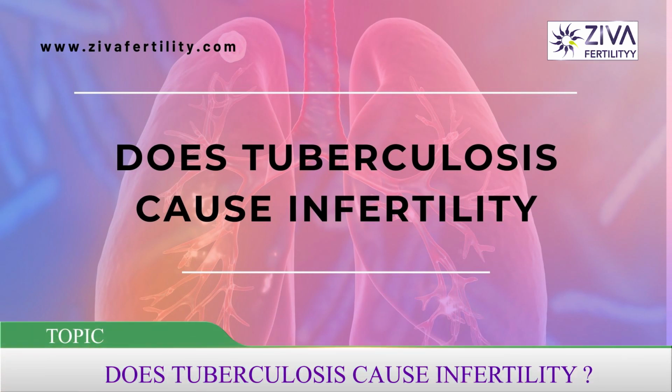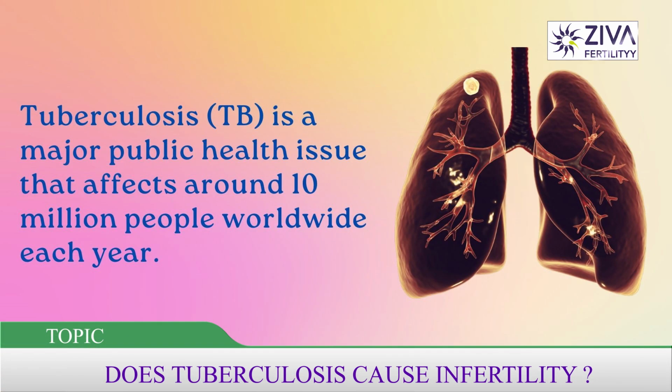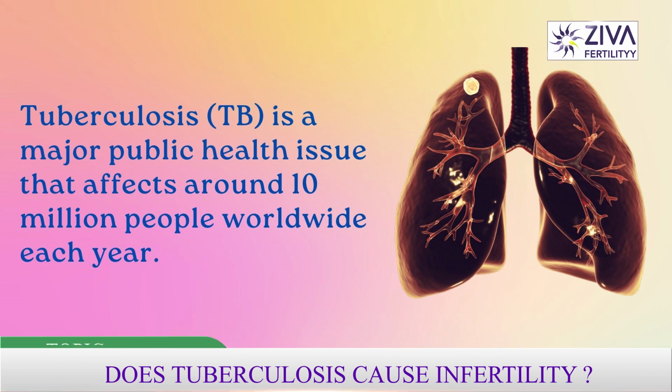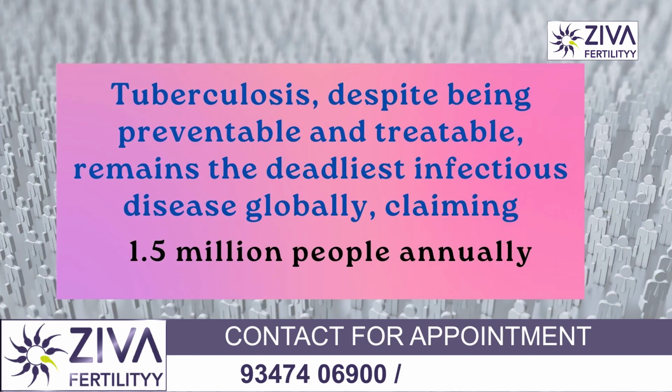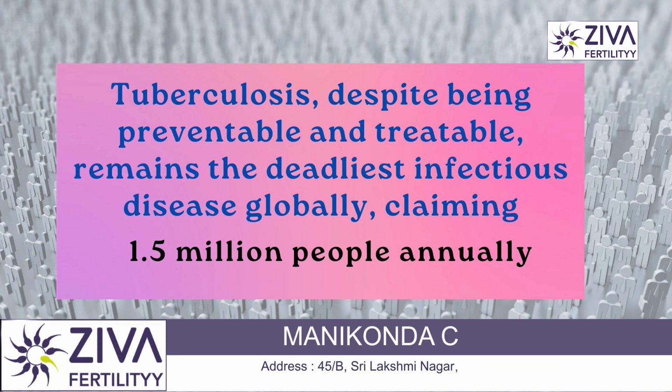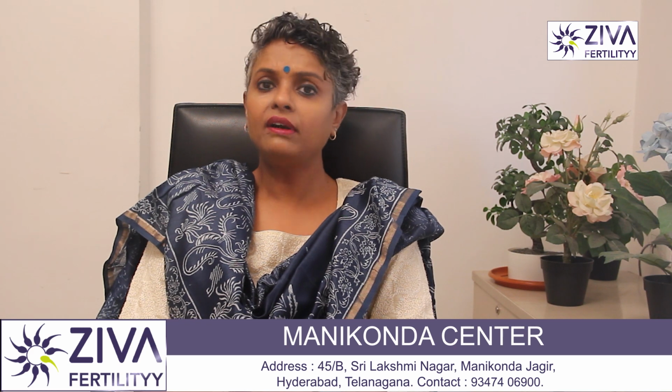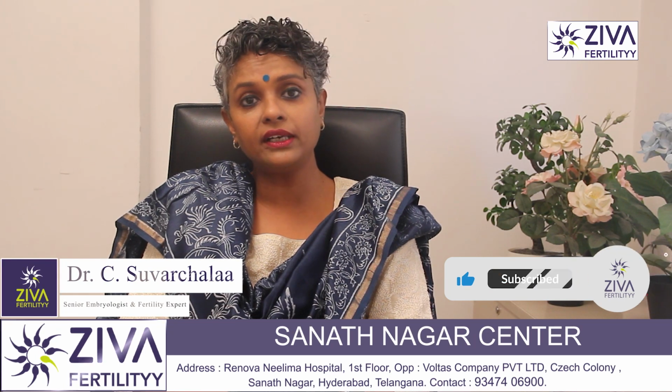Tuberculosis is a major public health issue that affects around 10 million people worldwide each year. Despite being preventable and treatable, TB still claims the lives of 1.5 million people annually, making it the deadliest infectious disease globally. While the effects of TB on the respiratory system are well documented, the relationship between tuberculosis and infertility is not widely known. Let's try to understand tuberculosis and its effects.